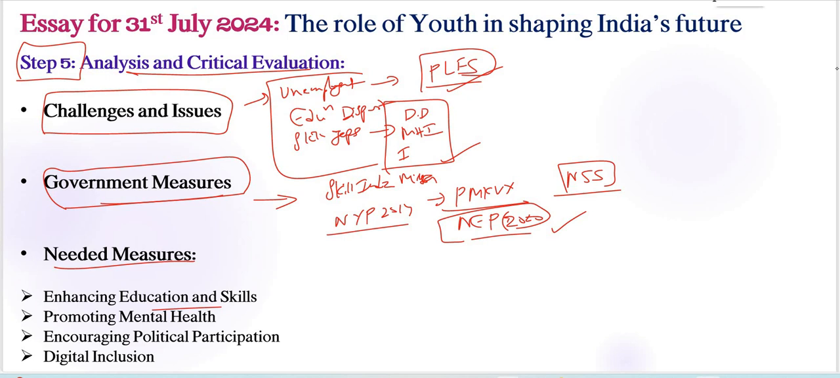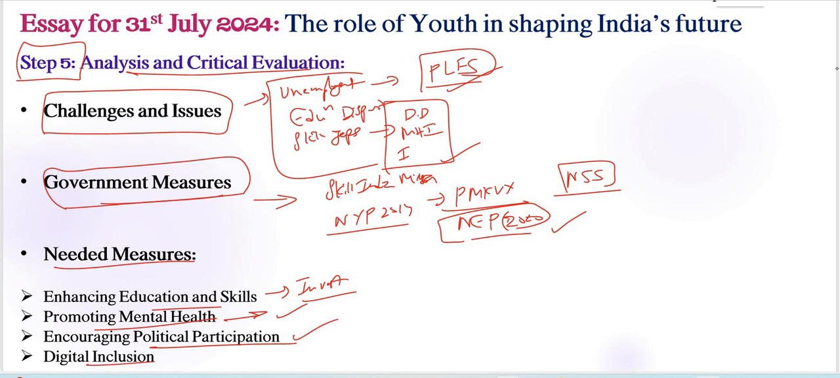Enhancing education and skills is one important measure here. So investing in quality education, we need investments, right? Next, vocational training also to bridge the skill gap and improve employability. Next, promoting mental health is also very important. Establishing mental health support systems in educational institutions and workplaces is very important, right? Encouraging political participation, right? Creating platforms for youth to engage in policy making and governance is very important here, right?